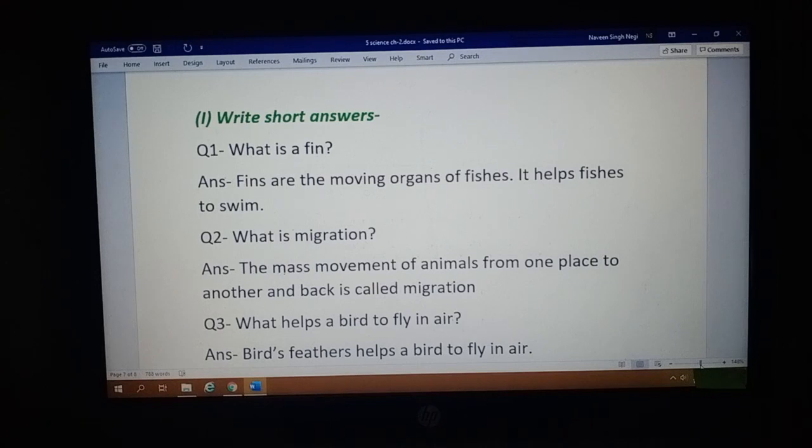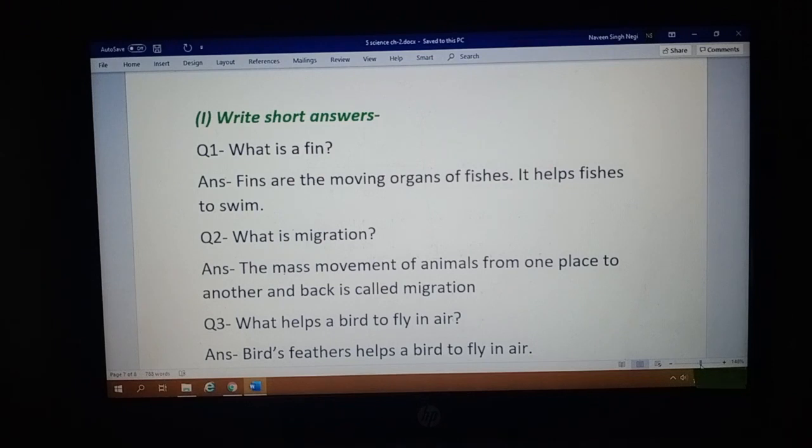Students, as you know, we are doing the back exercise of our chapter 2 from our science book, and the name of the chapter is Animal Lifestyles. In this chapter's back exercise we have already done some questions. Today we are moving ahead with section I, that is write short answers. The questions are given to you and you have to write down the correct answers. So let's move with question number 1.